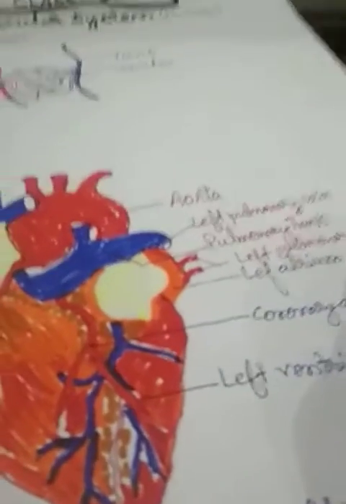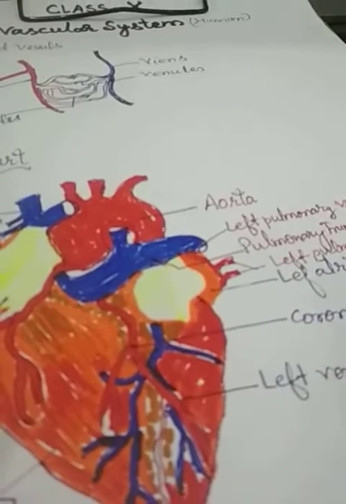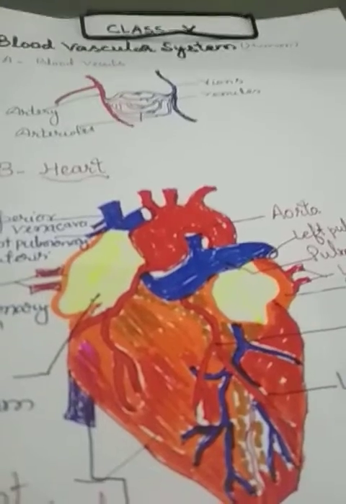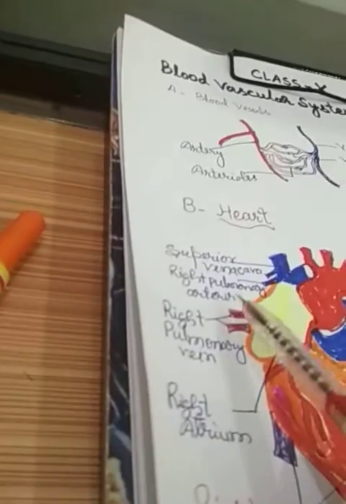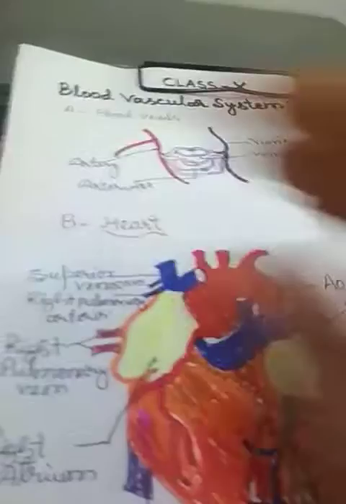Left pulmonary vein, this one. So the right and left pulmonary veins get connected with the lungs for the double circulation between the heart and lung.